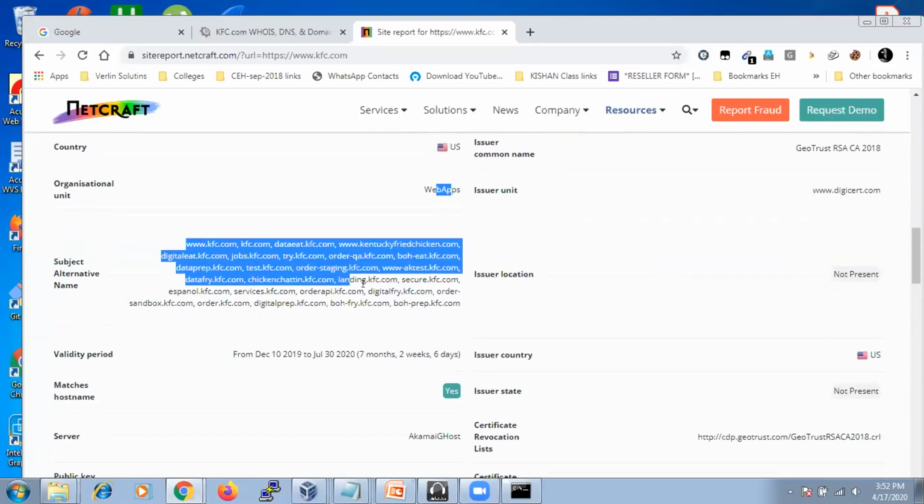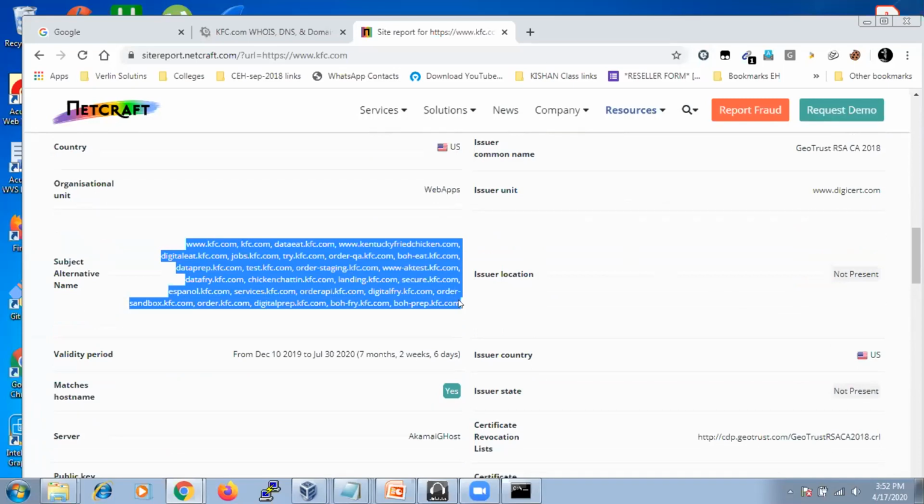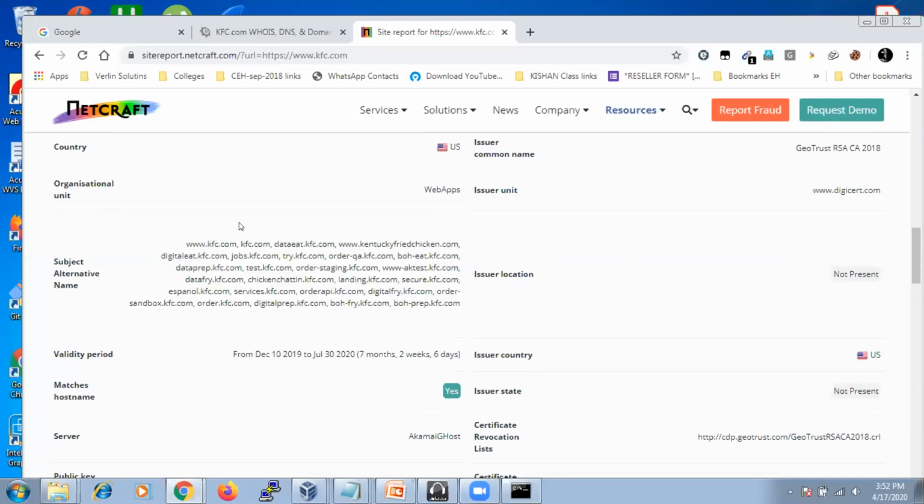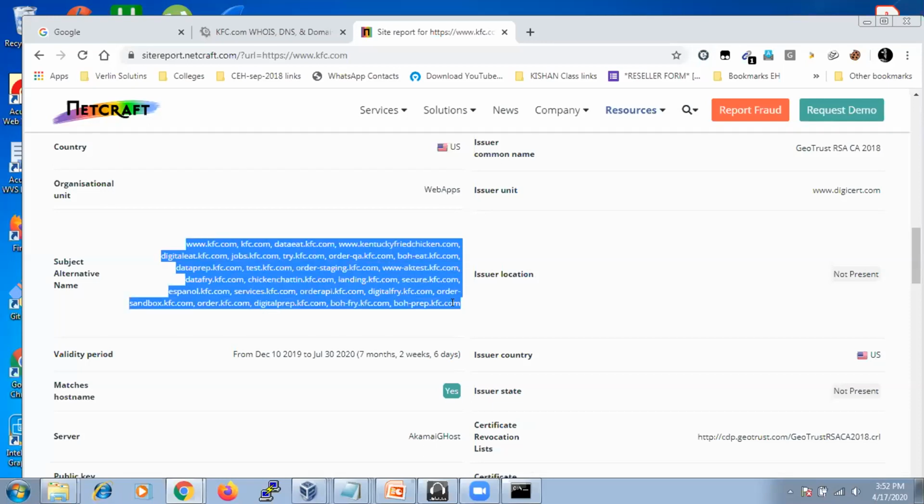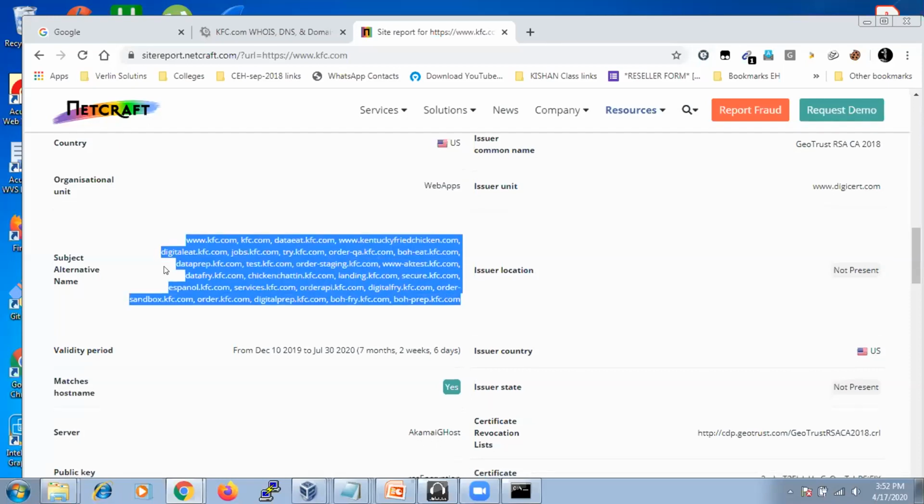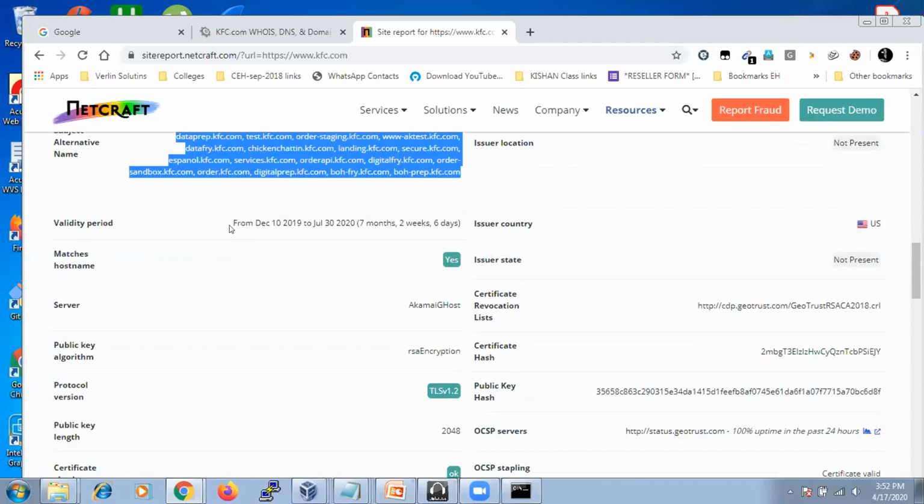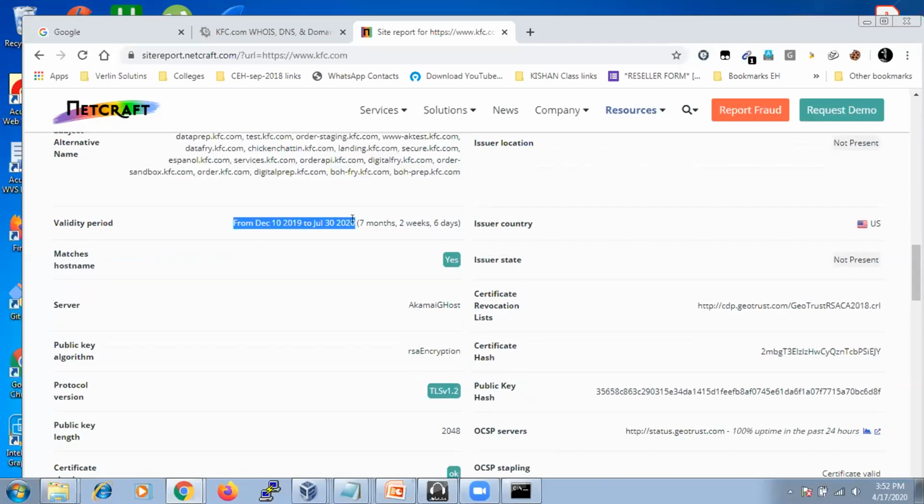And these are the alternative names for KFC, which means you can treat them as subdomains of that particular website. These are all the domain names, the DNS names of that website. And when you come to the validity period, this is the validity period of that particular SSL certificate.